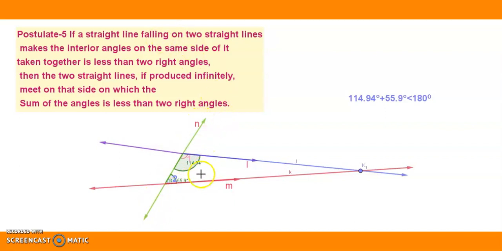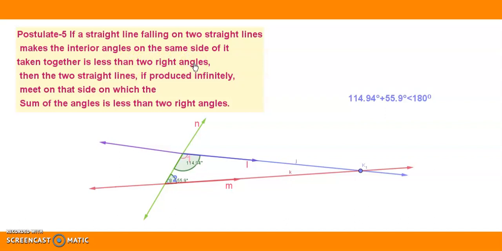Line N falls on these two straight lines L and M. And we have taken angle 1 and angle 2, whose sum is less than 180 degrees, which we have seen. So as per the statement, if the sum of the interior angles on the same side of it taken together is less than two right angles, meaning two 90s, that is 180.